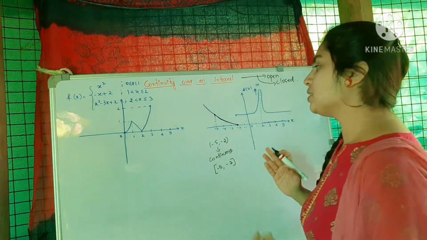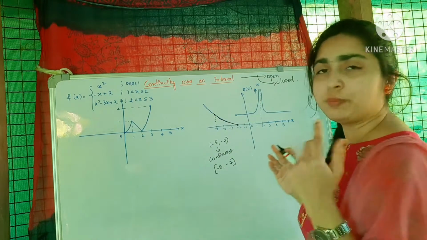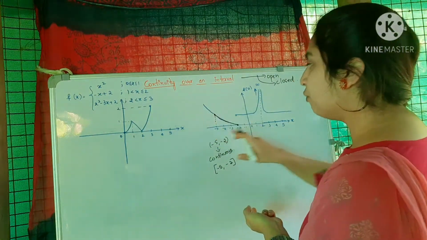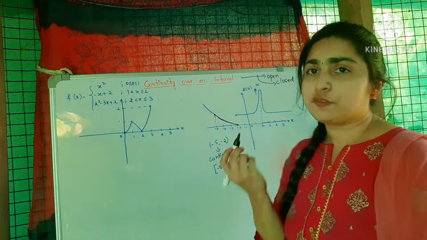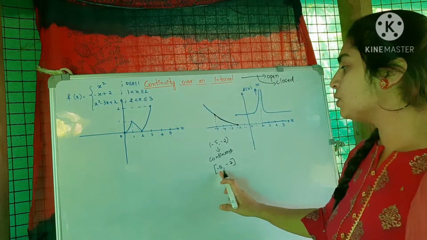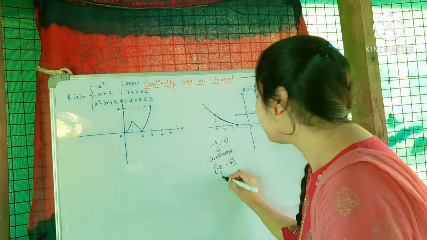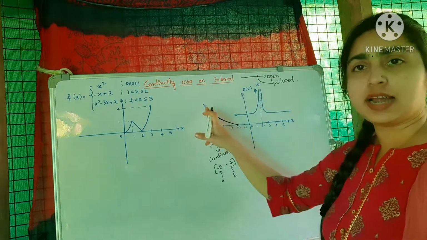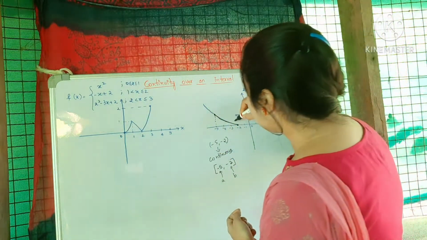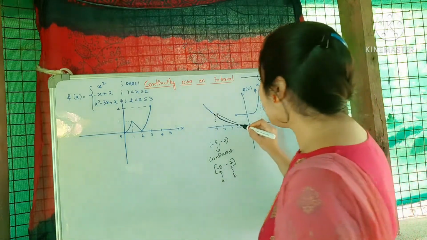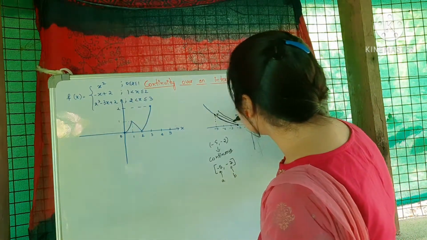Yes, this function is continuous because there is no break or jump here, and I can draw the graph from -5 to -2 without lifting my pen. And I said it should be continuous from the right at point A. If I consider this as A and this as B, it should be continuous from the right here, and continuous from the left at this point.